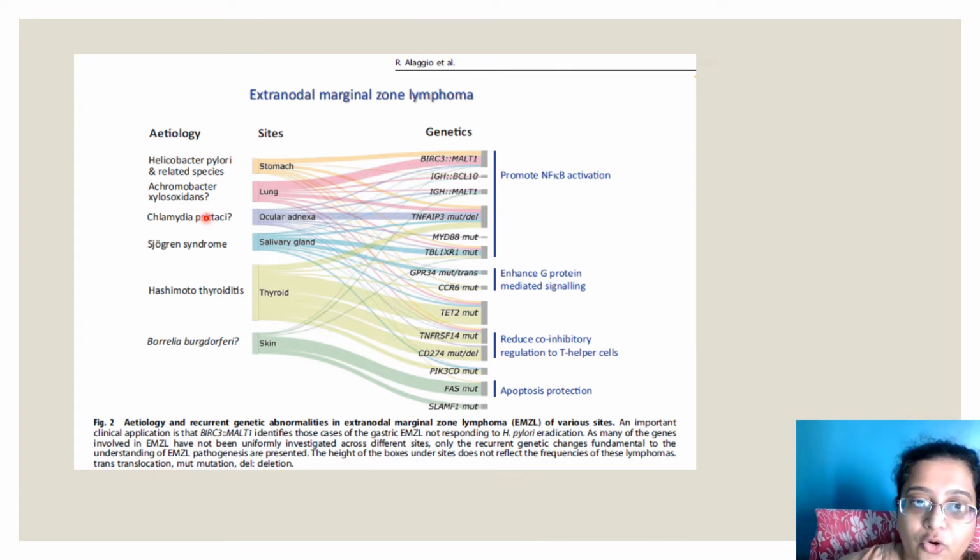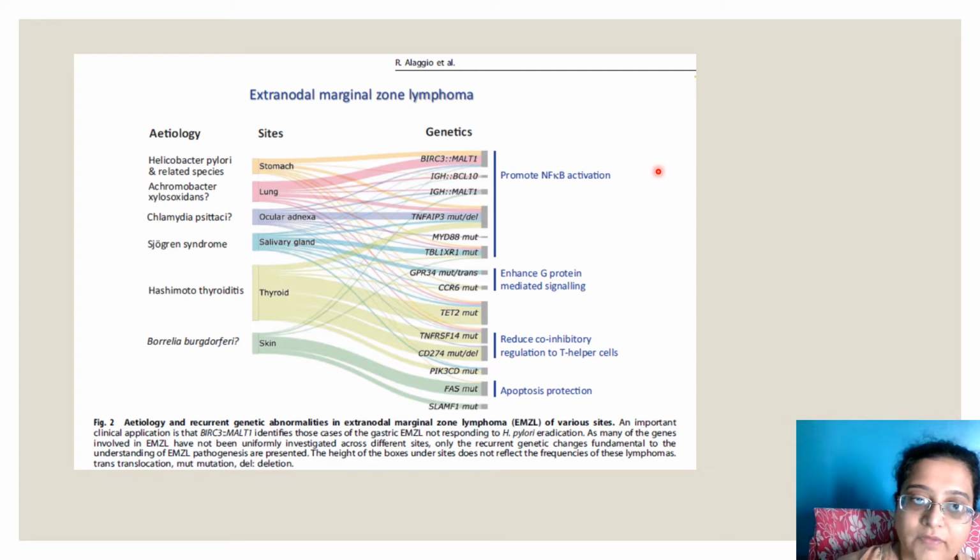Then comes Achromobacter xylosoxidans seen in lung. Now in lung you'll get a MALT1 mutation also, IGH-BCL10 and IGH-MALT1. Okay, so BIRC3-MALT1, IGH-MALT1, lung gets everything.